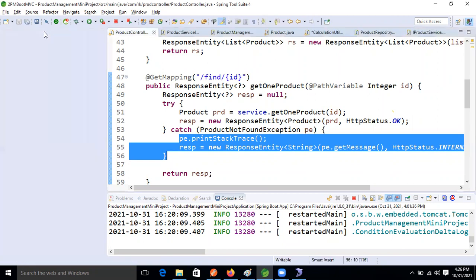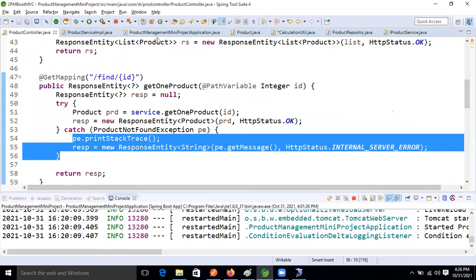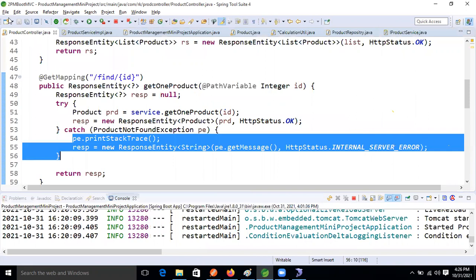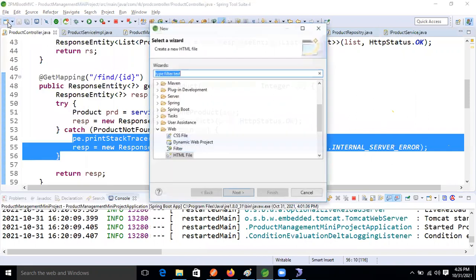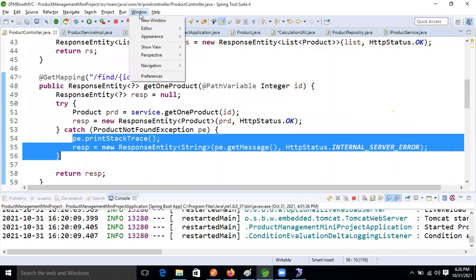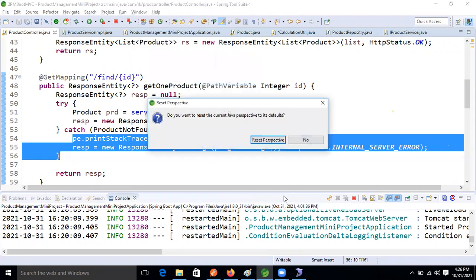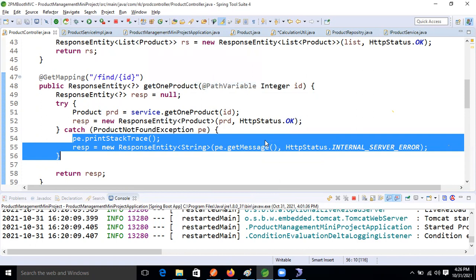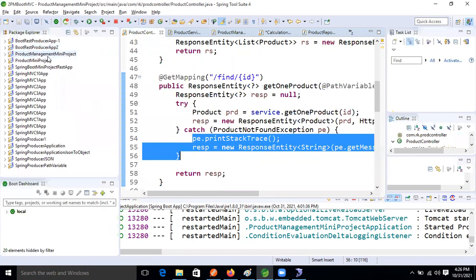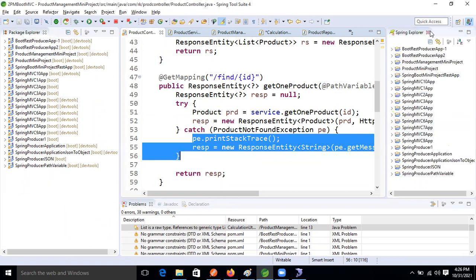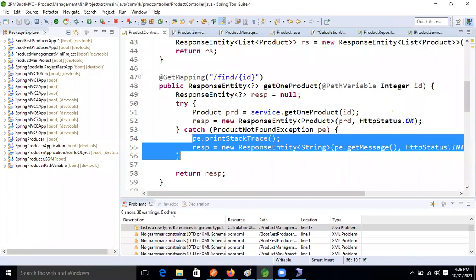Now, guys, first, where do you want to generate that file?